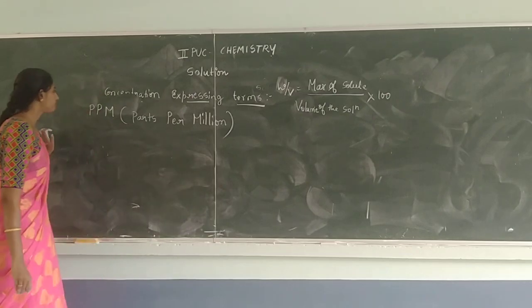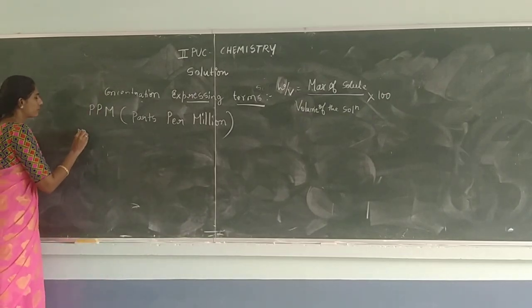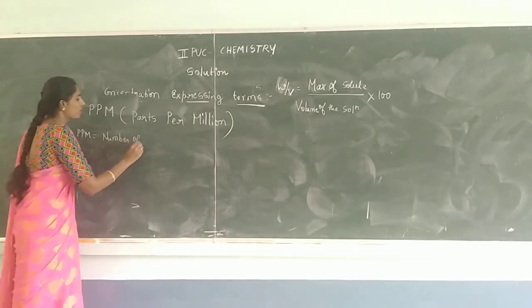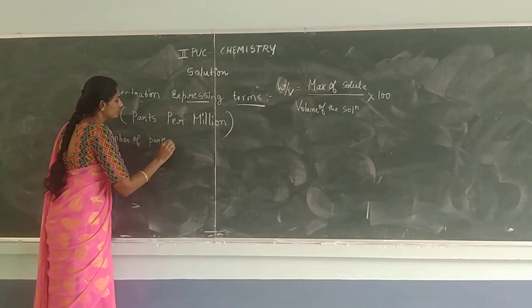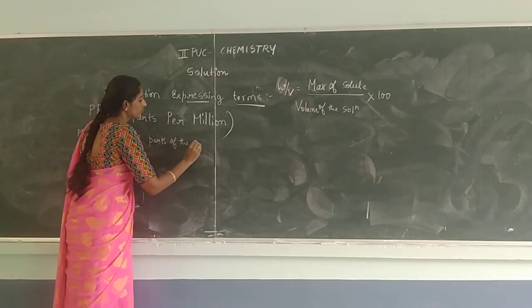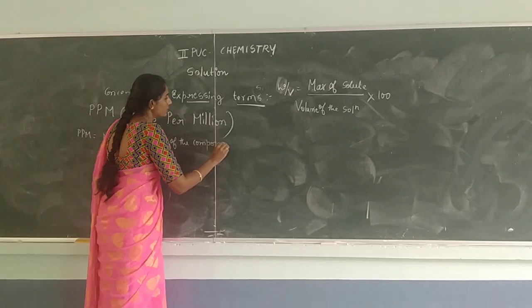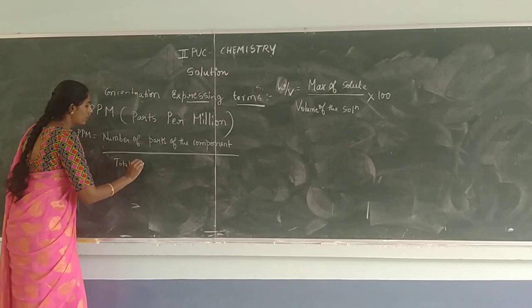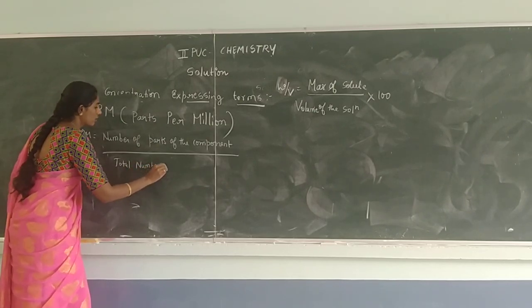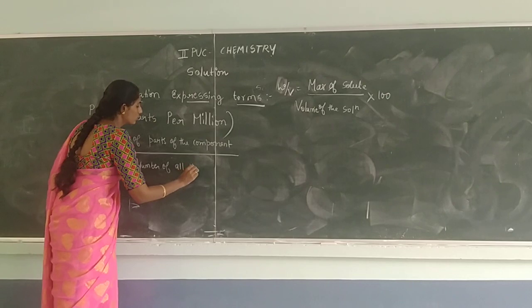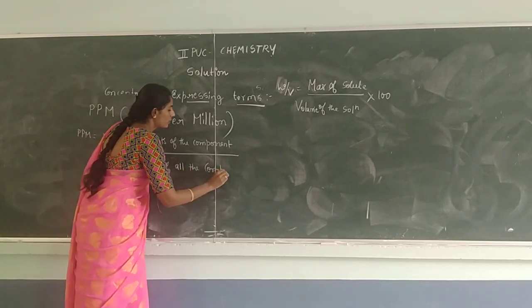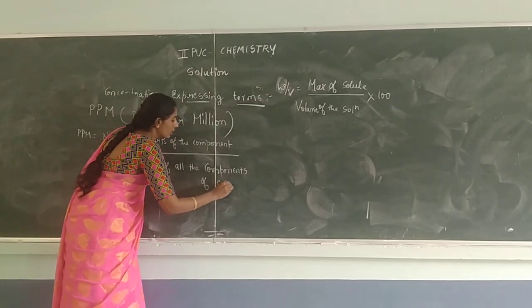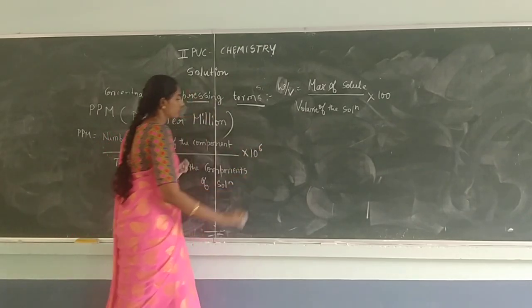Okay, so here we can define the parts per million as the number of parts of the component divided by the total number of parts of all the components in the solution, into 10 to the power 6.